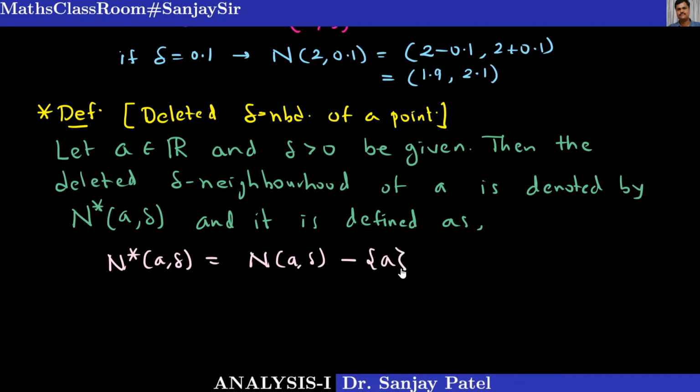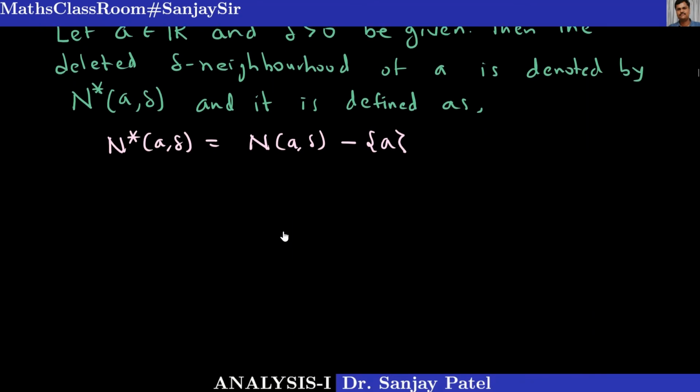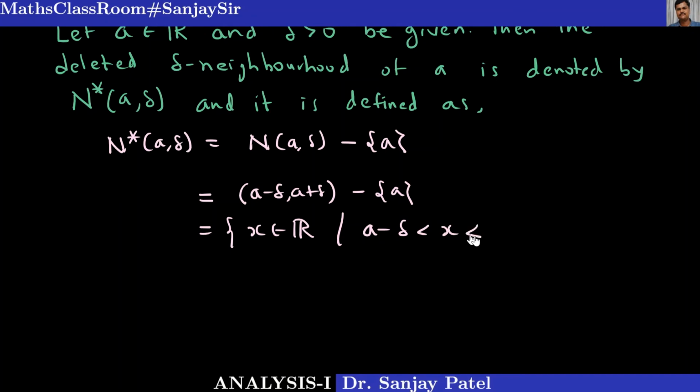So what we are doing here is removing the point A from the delta neighborhood of A and calling it deleted delta neighborhood. You can rewrite this in many ways. As you know, N of A comma delta is the interval A minus delta comma A plus delta, and then we are removing the center, the point A. So this is equivalent to the set of all x belongs to R such that A minus delta less than x less than A plus delta, but x is not equal to A. This is the extra condition we are putting in our deleted delta neighborhood definition.